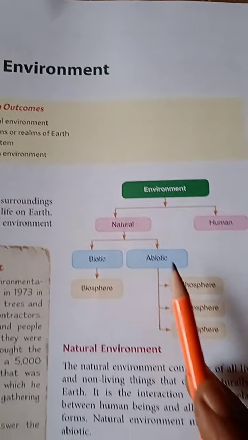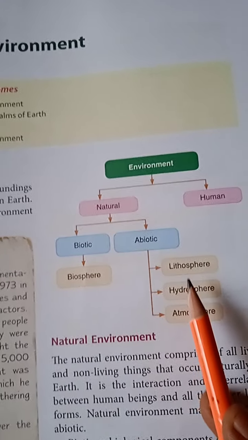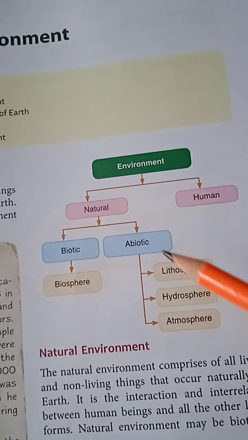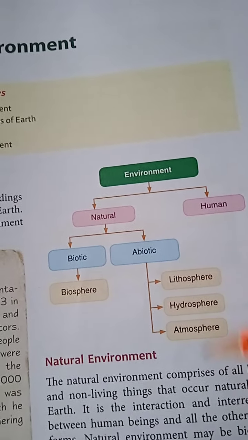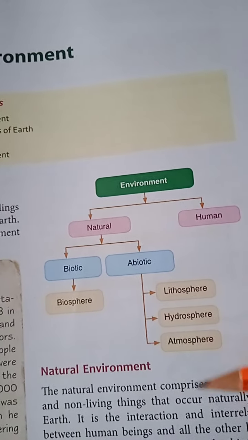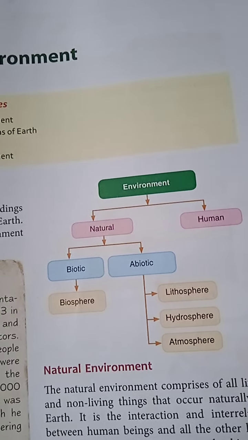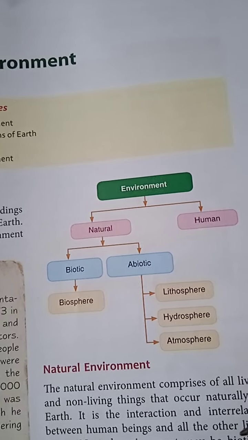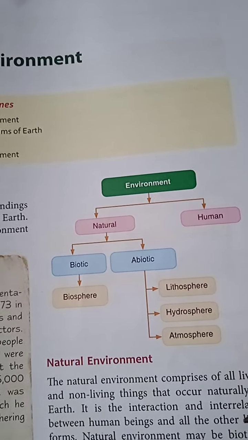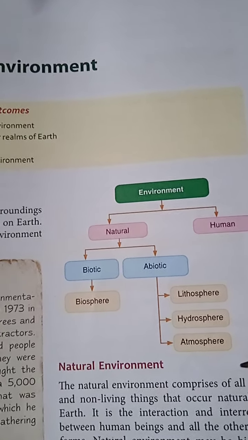Understood? After that, abiotic natural environment. In the abiotic natural environment are included the lithosphere, hydrosphere and atmosphere. And in these three spheres also there are many kinds of living and non-living things. These living and non-living things are always interacting among themselves for survival. Non-living things do not need to survive, but living things directly and indirectly depend on the non-living things.